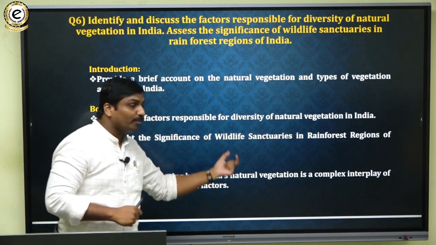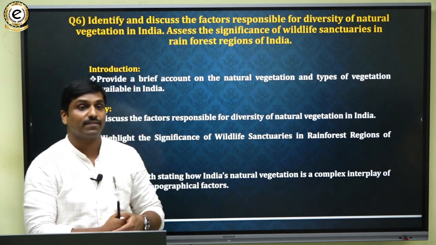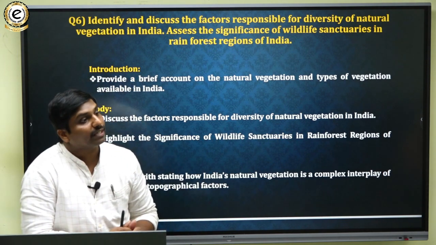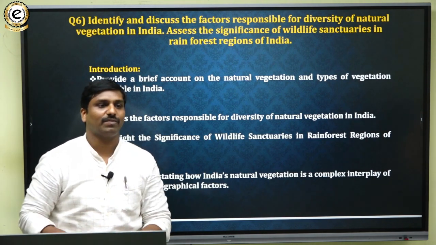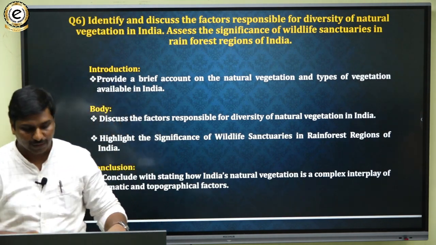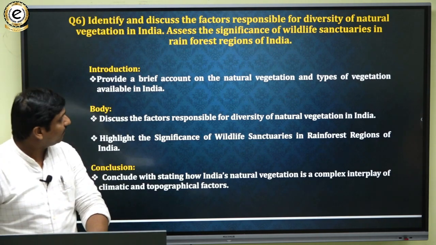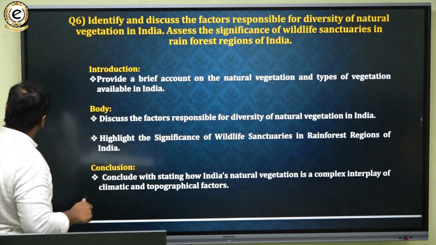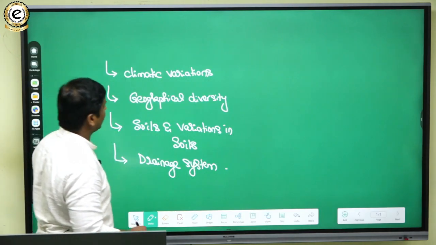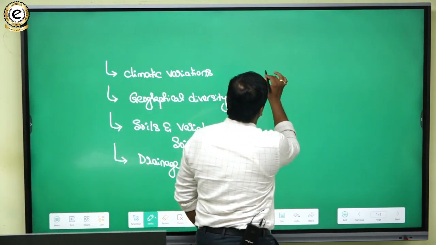Then you have to mention what wildlife sanctuaries are, basically, and then highlight their significance in the rainforest region.